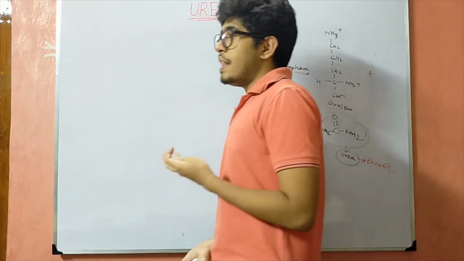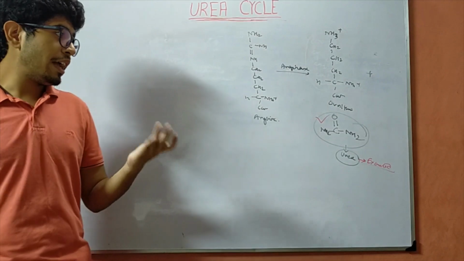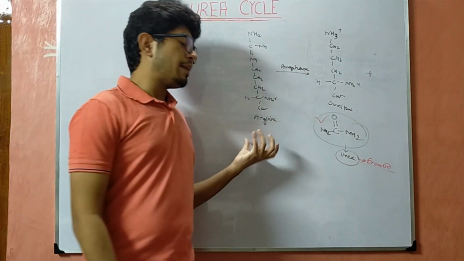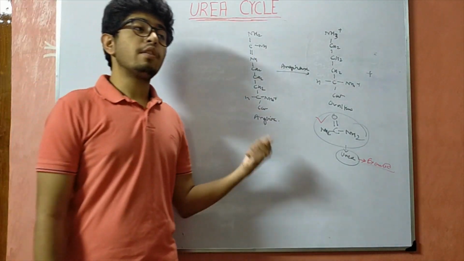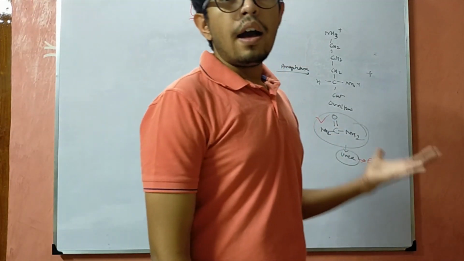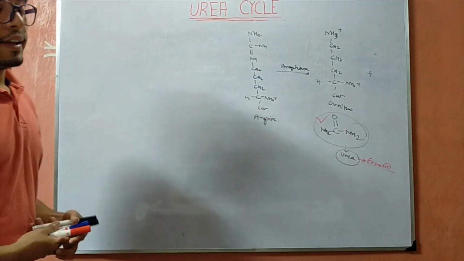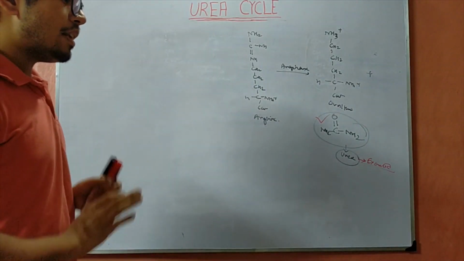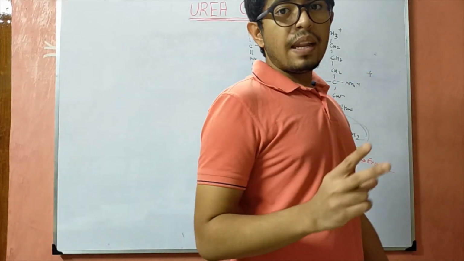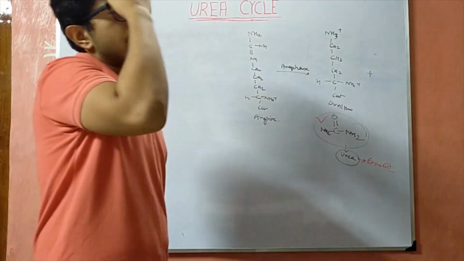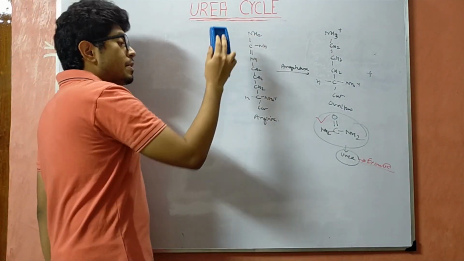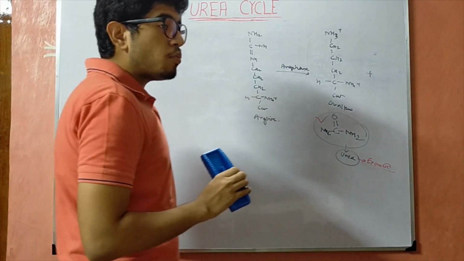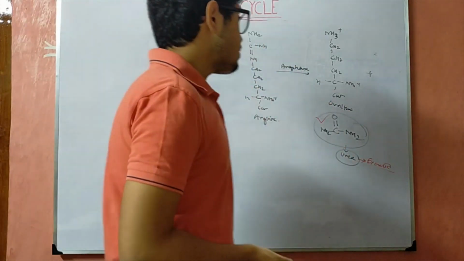Then argininosuccinase leads to the formation of arginine, and then arginase leads to the breakdown of arginine to form urea and also ornithine. So this completes the urea cycle. Here we use two molecules of ATP in the first step, catalyzed by carbamyl phosphate synthetase 1.